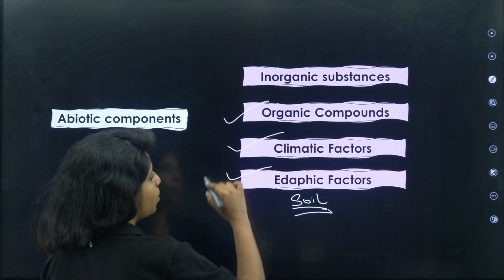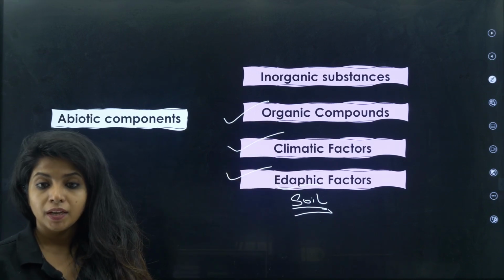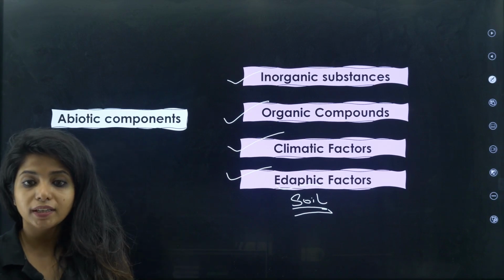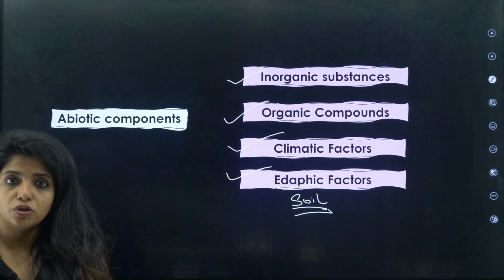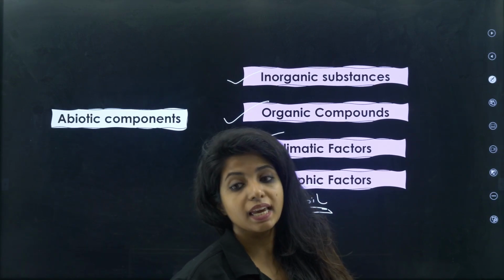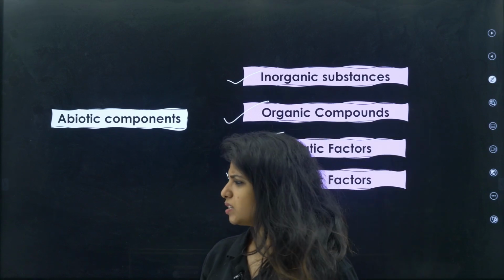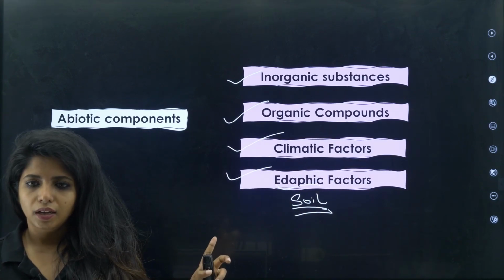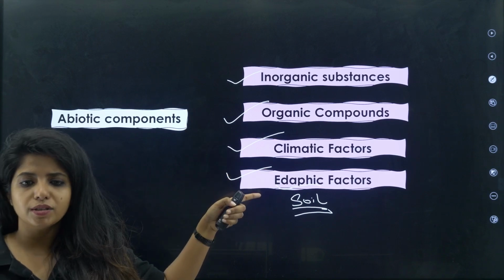Okay, organic compounds, whatever chemicals are being made, that comes under abiotic components. Inorganic compounds, whatever inorganic things which does not have C-H or C-C bonds, all of them, they come under abiotic components. This is not something very much important, just for you to know they are non-living things, that's all. Okay, and these are the substances that comes in this category.